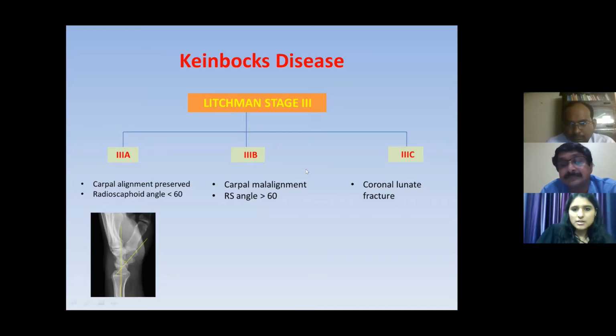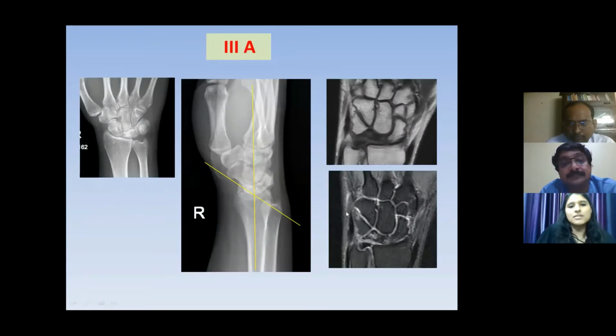So, coming to examples of stage 3A, here in this radiograph, we can see some sclerosis of the lunate bone. On a lateral radiograph, when we measure the radioscaphoid angle, it is less than 60 degrees. Hence, this particular case is categorized into stage 3A.